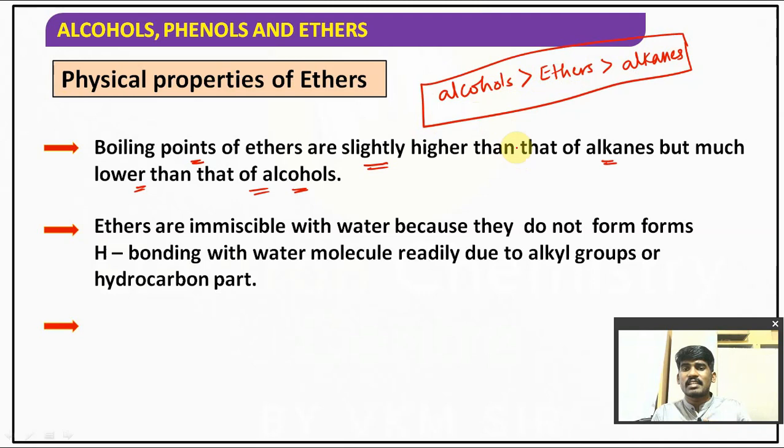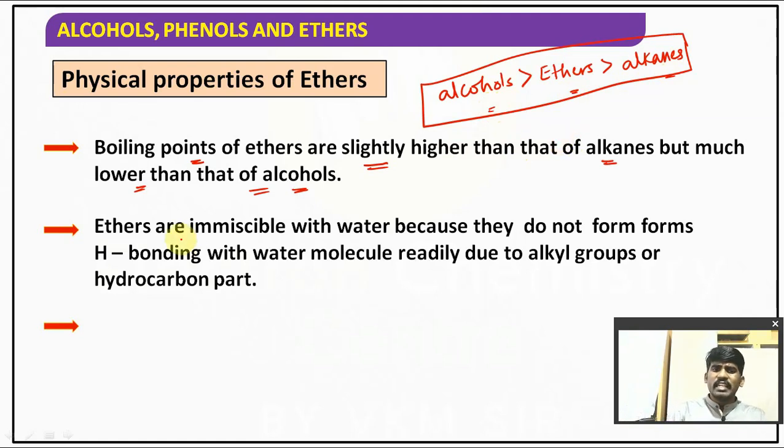In such cases, alcohols will have higher boiling points because of the presence of intermolecular hydrogen bonding. Due to hydrogen bonding, association will be stronger. Whenever association is stronger, it forms stronger bonds. It is difficult to break it, hence it requires higher energy. So boiling point will be higher for alcohols compared to ethers, and compared to alkanes of the same molar masses.